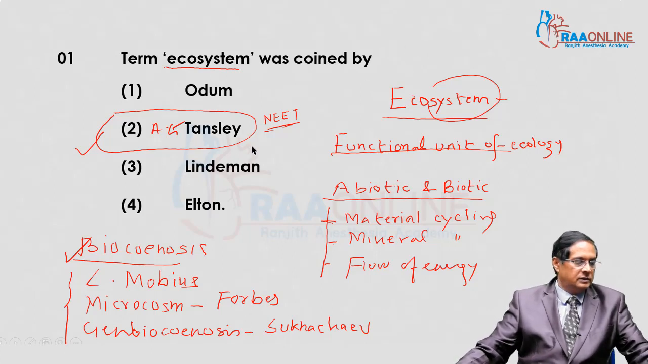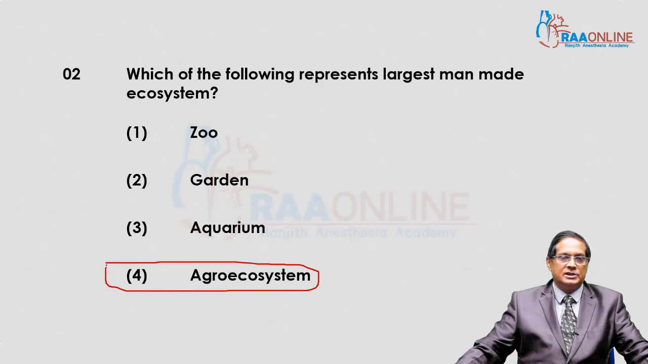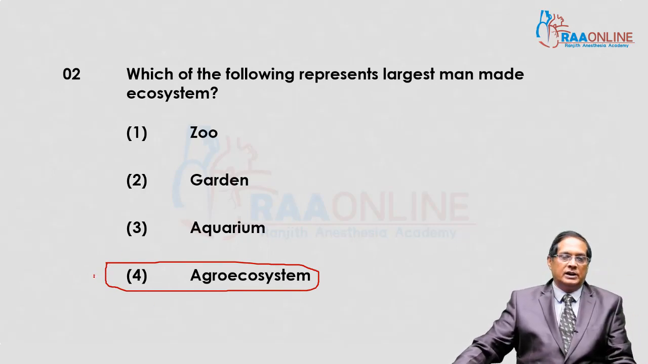Now next, question number 2. Which of the following represents the largest man-made ecosystem? The largest man-made ecosystem is the agro-ecosystem. Agriculture itself is a man-made ecosystem. A zoo is not as large as agriculture. In India, wide agriculture systems are seen.